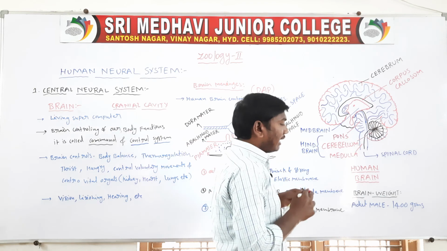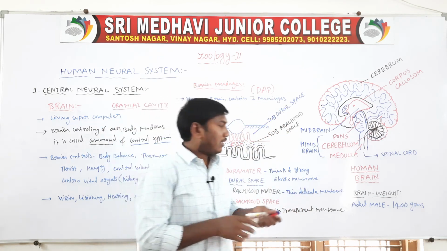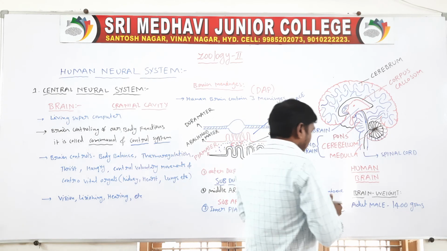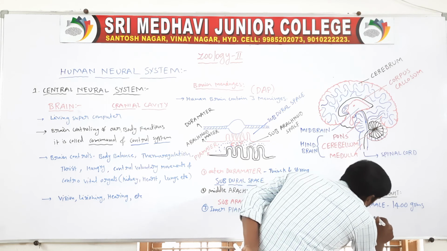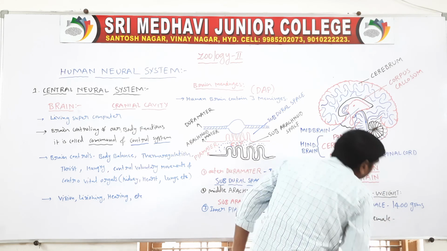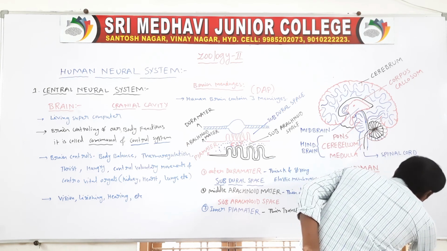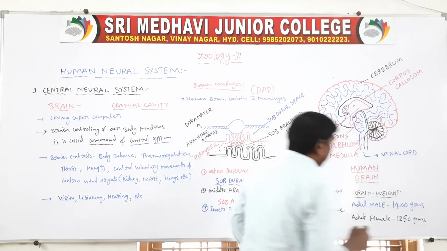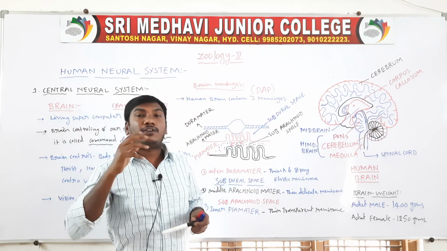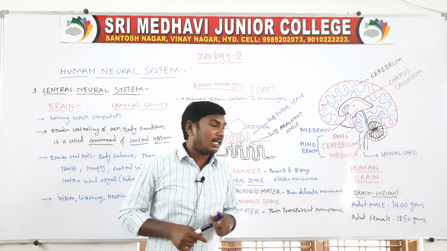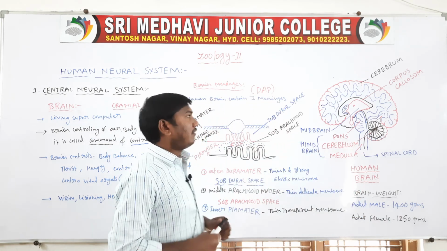So the adult male brain weight is 1400 grams, and the female is 1250 grams.